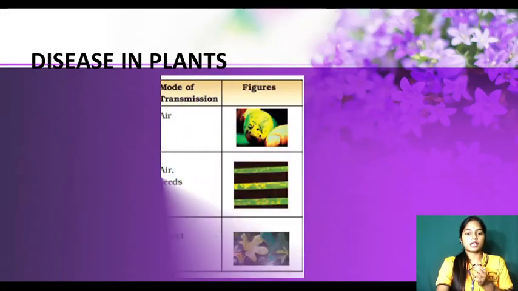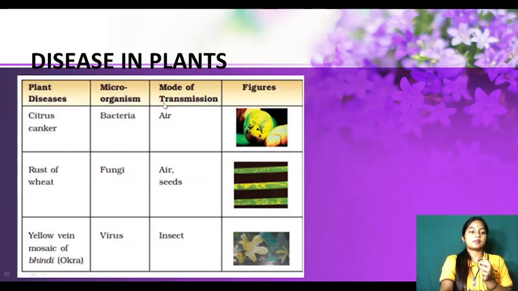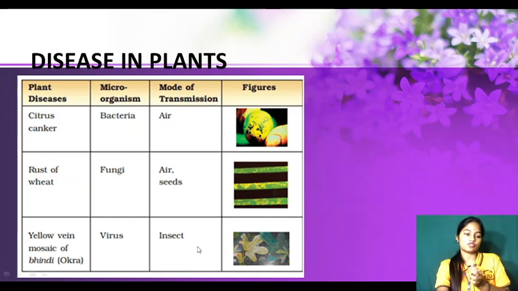Next is disease in plants. The same table is given. Disease in plants. First disease is citrus canker. Okay, it is caused by bacteria and mode of transmission is air. You can see black color spots in this fruit. So this is citrus canker. Now rust of wheat. The fungus grows on them. It spreads by air and seeds. So this type of green color patches or yellow color patches you will see. Now yellow vein mosaic of bhindi. Bhindi means okra plant. Okay, it is affected by virus and mode of transmission is insect. You can see that yellow color leaves. Yes, this is yellow vein mosaic of bhindi or okra.